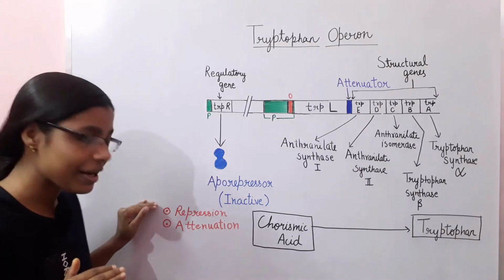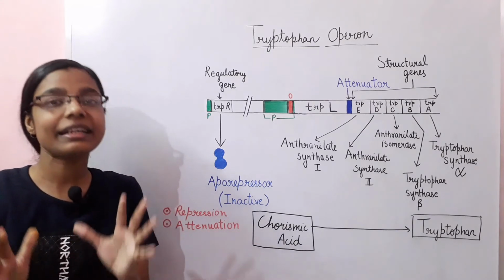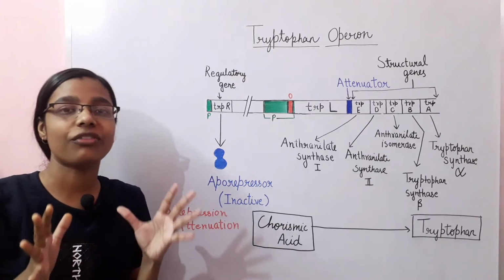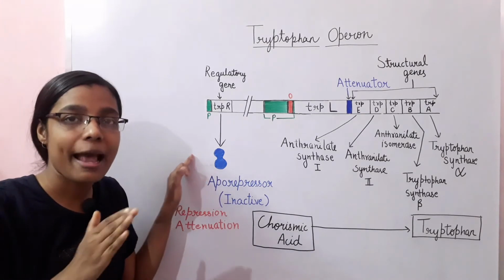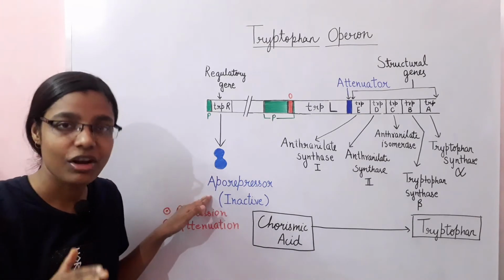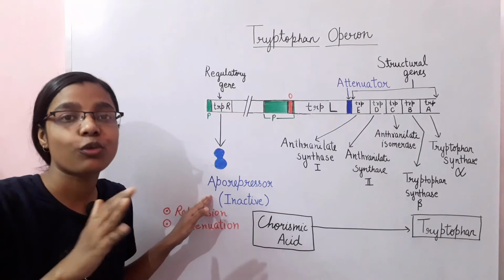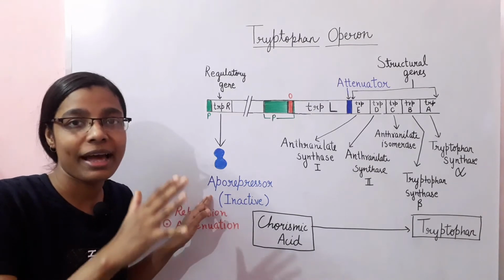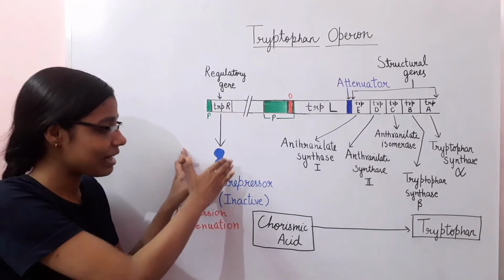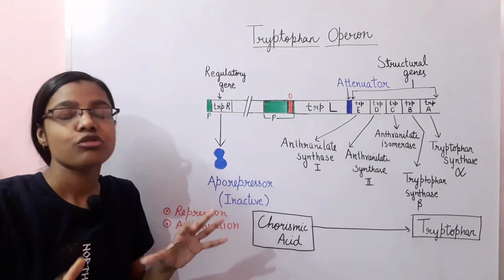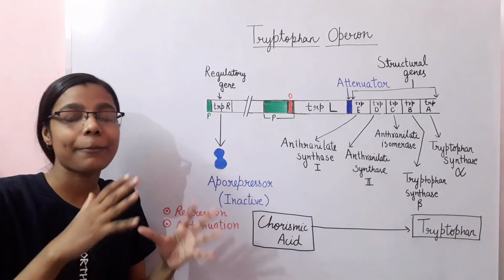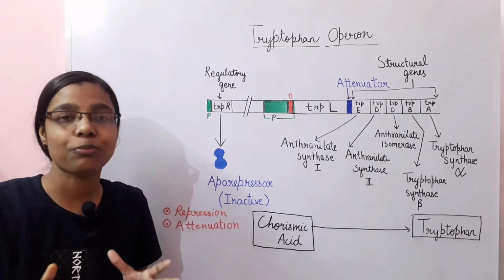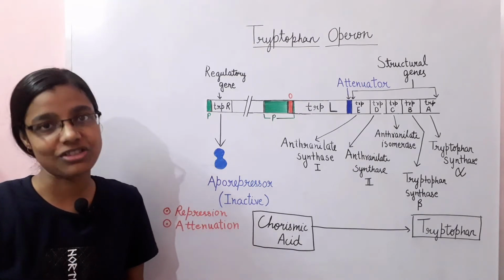So the repression in this case basically takes place due to the presence of a repressor protein. As you can see in this diagram, this is an aporepressor which is inactive. However, it needs a co-repressor, which is the tryptophan itself, to activate this repressor. Now we are going to discuss how the repression takes place within the tryptophan operon in different conditions.